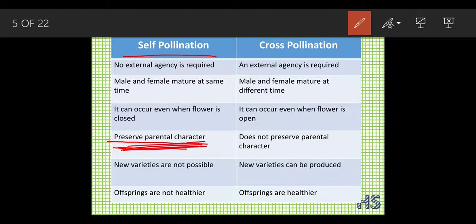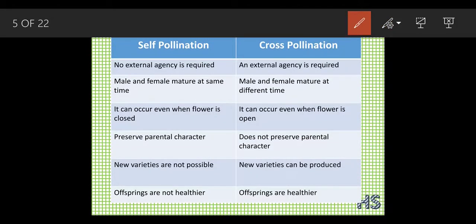In cross pollination, they do not preserve parental character. Why? Because in cross pollination, the male and the female are born on different plants. As the male and female are on different plants, there will definitely be pollination, but because of this the outcome will be more different. Suppose, let's take an example to understand.